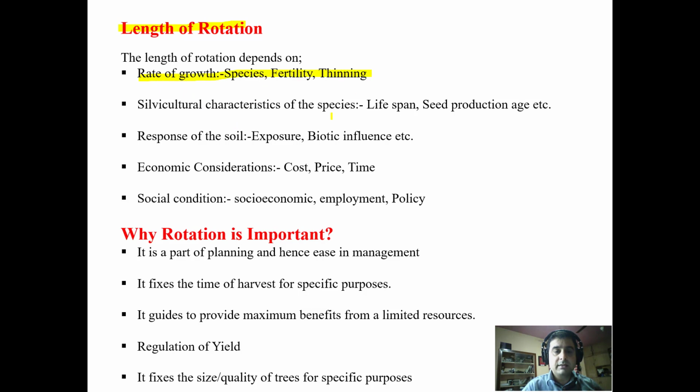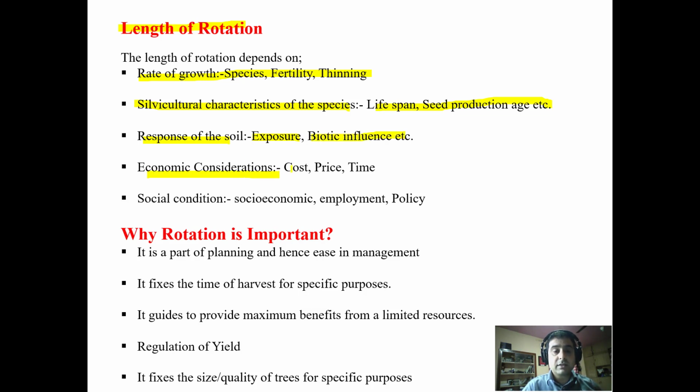Rate of growth, species, fertility, thinning, silvicultural characteristics like lifespan, seed production, response of the soil. Then exposure, meaning aspect, which aspect the plantation is on, southern aspect, northern aspect. Like in the northern hemisphere, southern aspects are more exposed to sun, so you have to take your decisions accordingly. What is the biotic influence there?